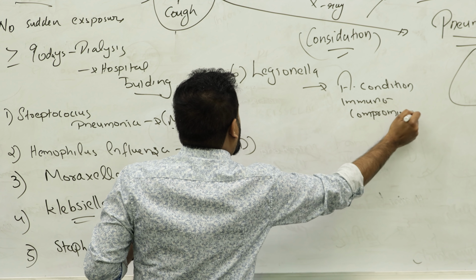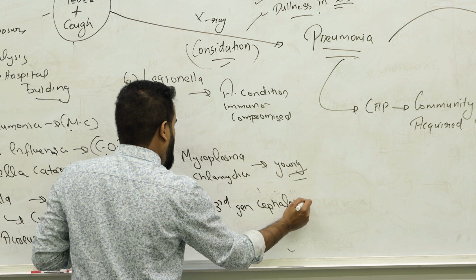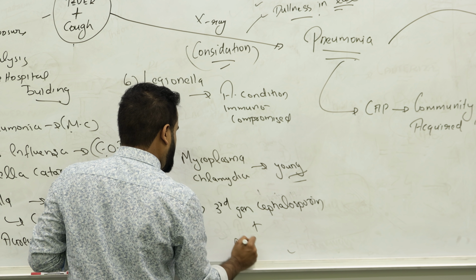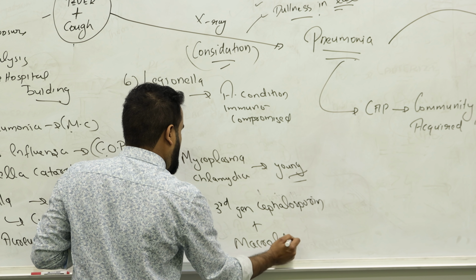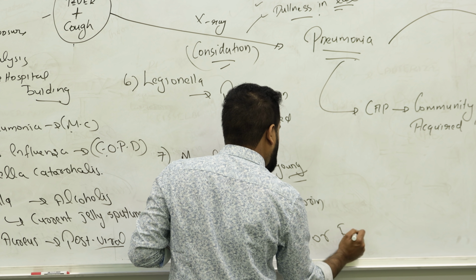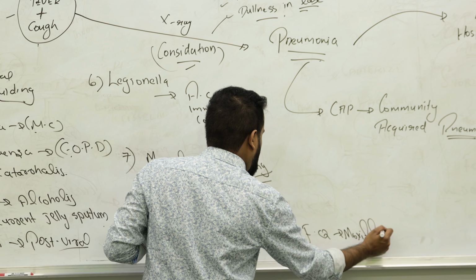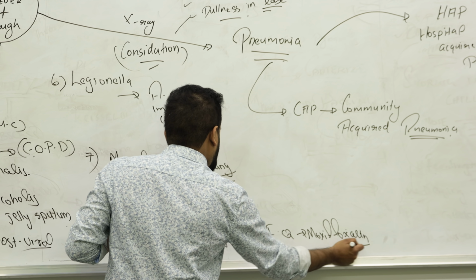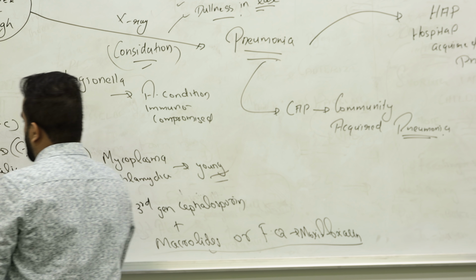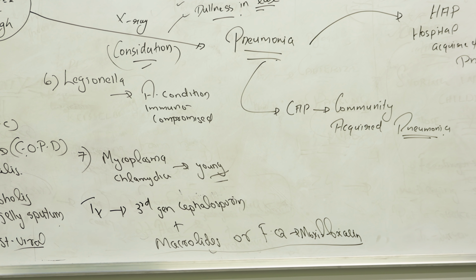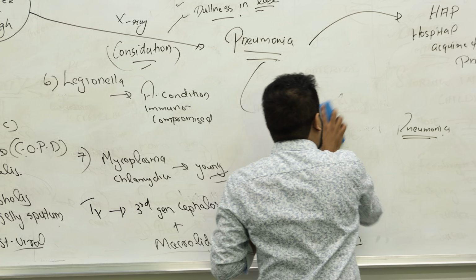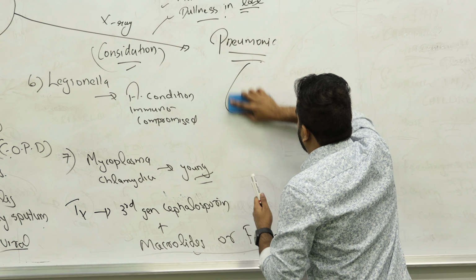And the treatment here, for sure, you will be giving a third generation cephalosporin plus macrolides. Or you can give fluoroquinolones like moxifloxacin. So that's all about community associated pneumonia as well as what? Hospital associated pneumonia. Those are the two pneumonias very commonly asked in the exam.